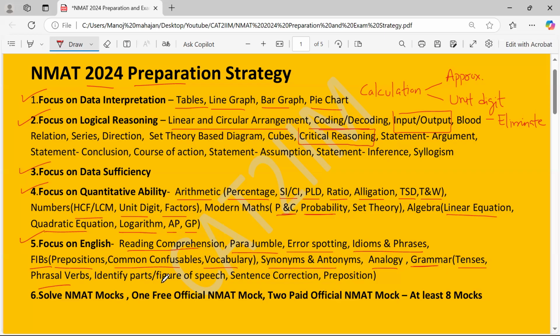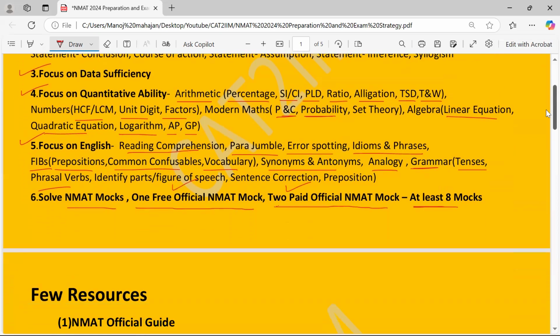Also, apart from this, you should solve some NMAT mocks so that you have a fair idea about the NMAT pattern and you can build your speed also. And of course, everyone should write the free official NMAT mock, that is one available, and two paid ones. This is also suggested because you can expect one or two direct questions from here, and you even get to know the exact kind of questions which are going to be tested in the NMAT. So at least 8 mocks are suggested before you go and write the actual NMAT. And in these eight, of course, one free and two paid ones are included. So this is the focus part over here.